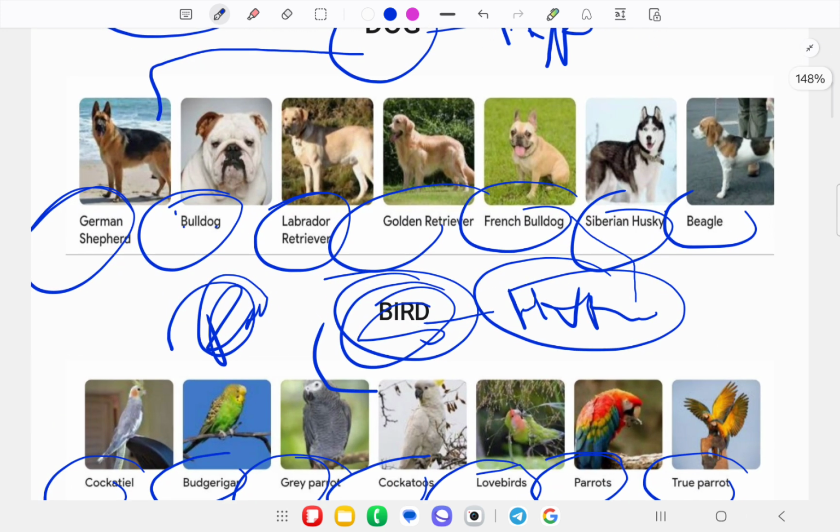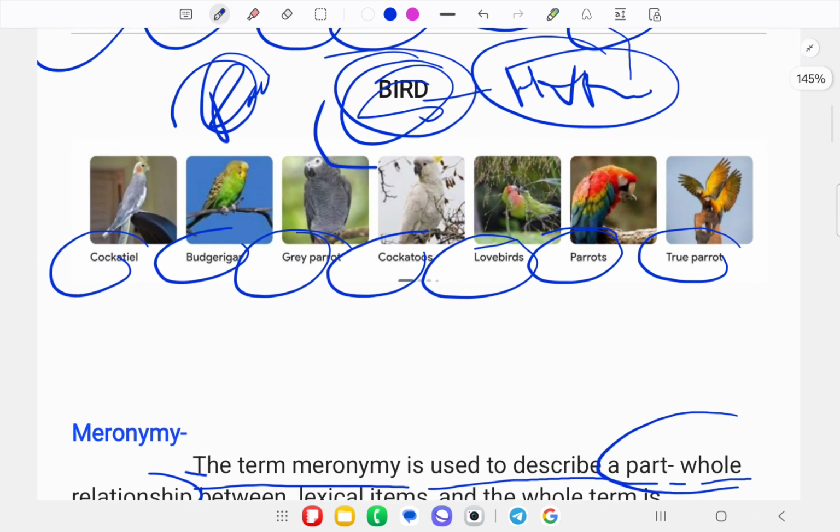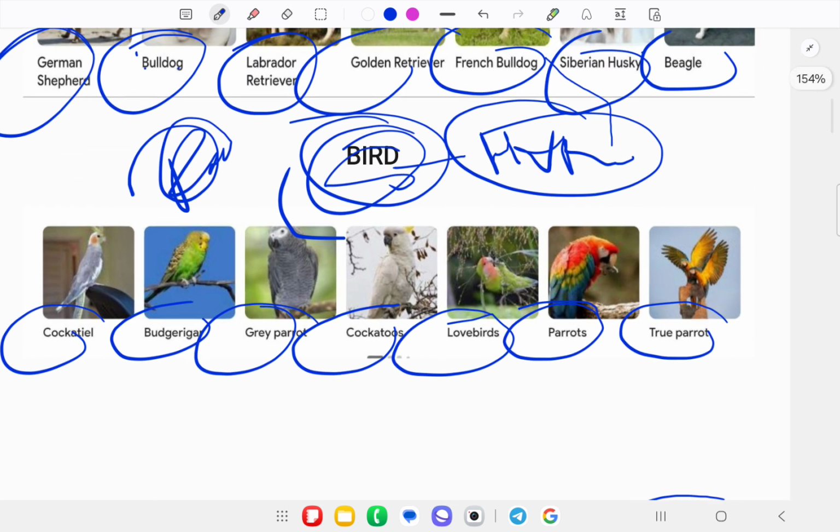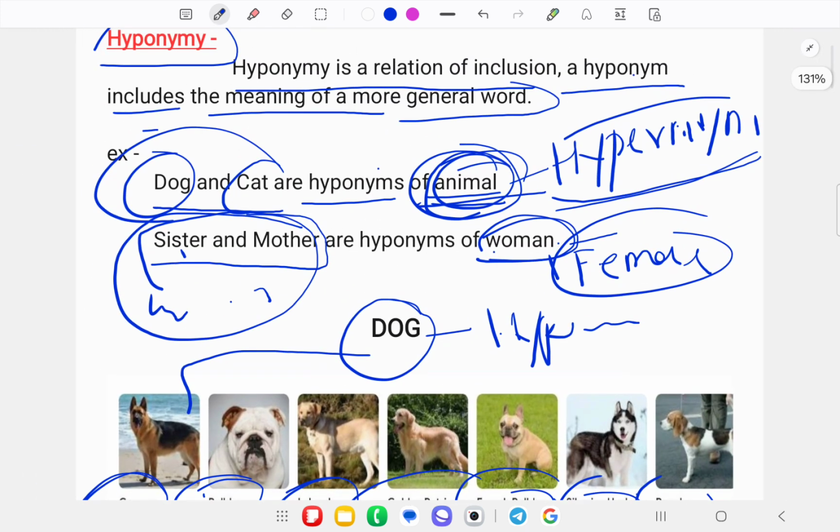Now let's talk about the conclusion: what are the differences between hyponymy and meronymy. Hyponymy talks about the general word, while the term meronymy talks about a part, a segmental word. So one is talking about common words, while the other is talking about proper words, or proper noun and common noun. So this was all about hyponymy and meronymy.